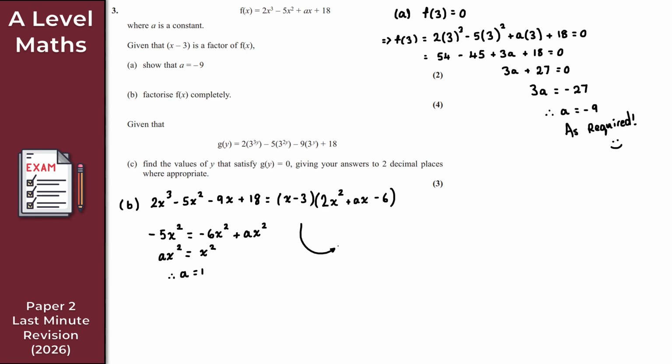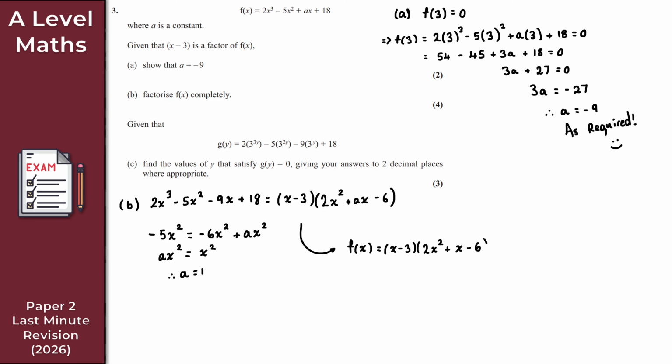So to factorize f of x completely, we know that f of x is equal to x minus 3, the linear factor, times the quadratic factor of 2x squared plus x, and then minus 6.